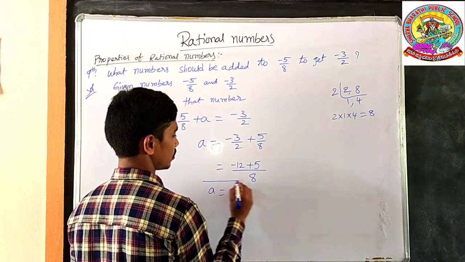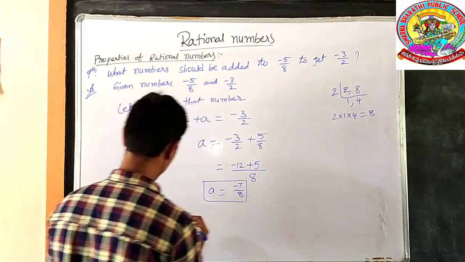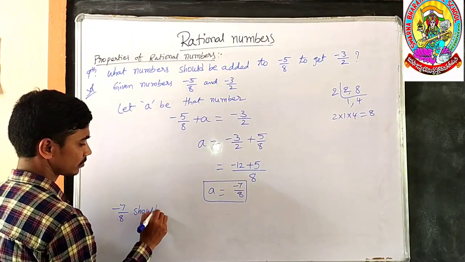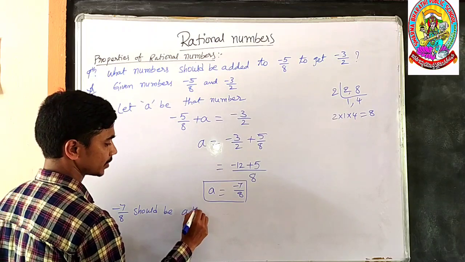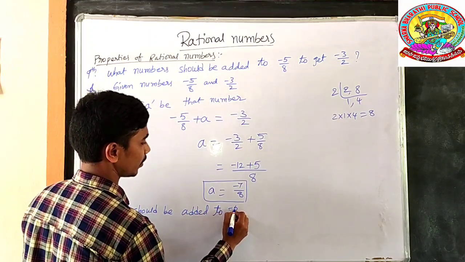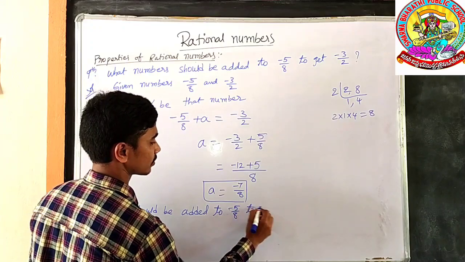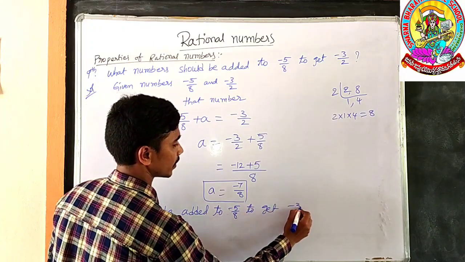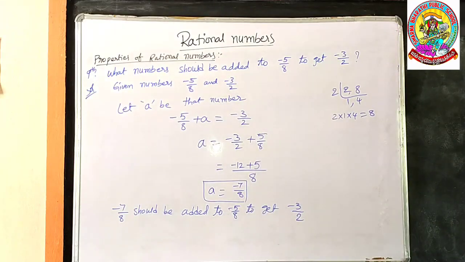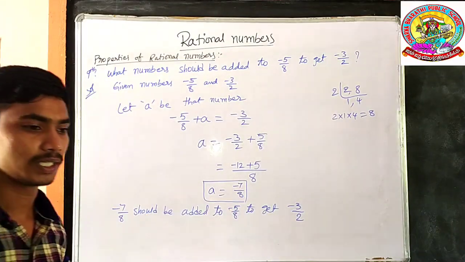A is equal to minus 7 by 8, which means minus 7 by 8 should be added to minus 5 by 8 to get minus 3 by 2. This is the required answer. What should be added? Minus 7 by 8 should be added.